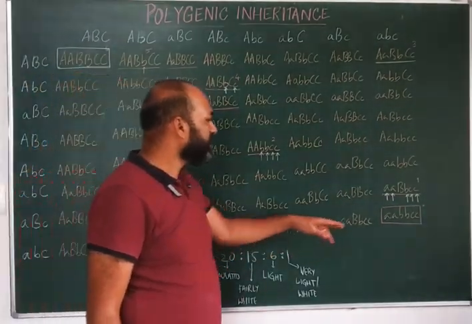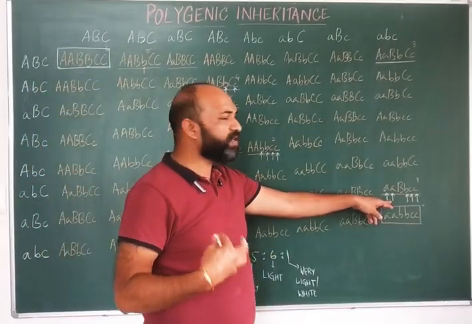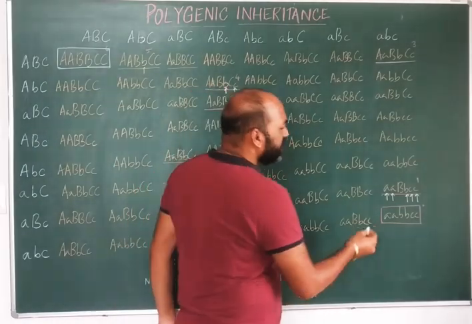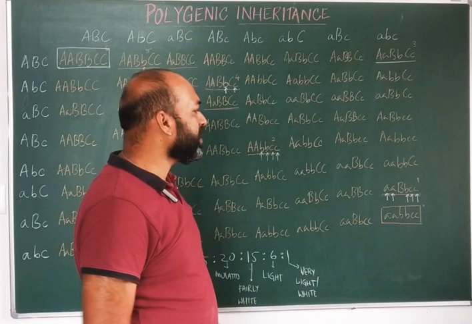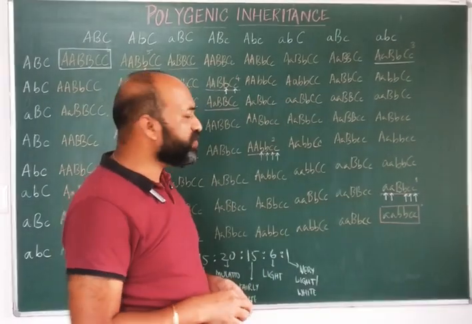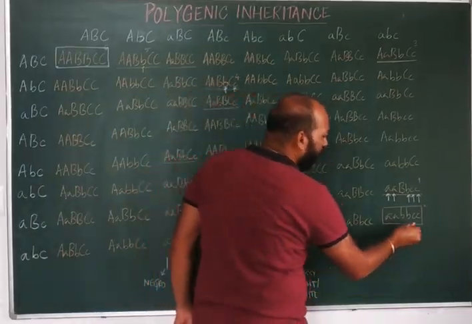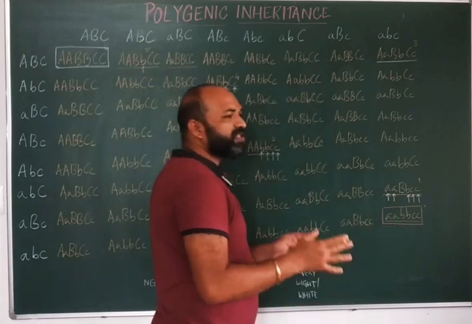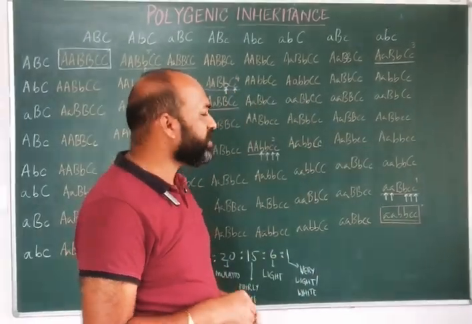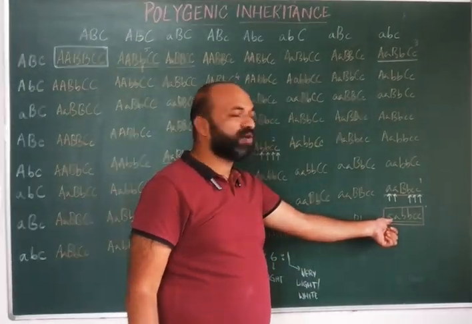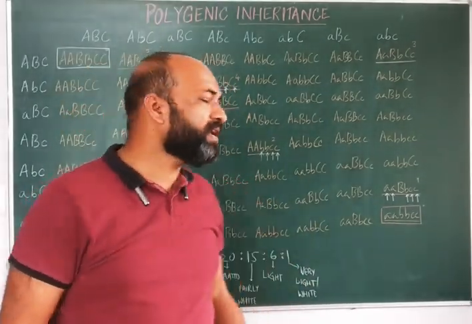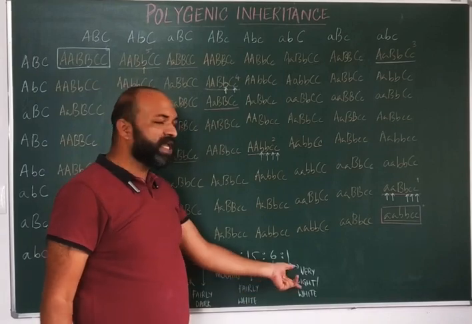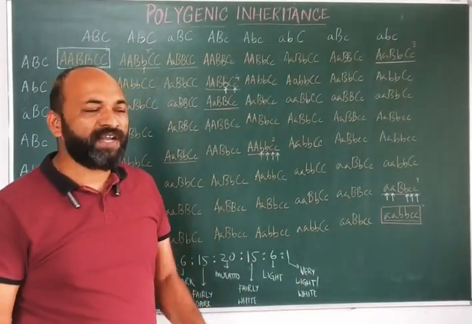So they exhibit a lighter color, because there is the presence of only 1 dominant allele for the skin color. And if an individual has no dominant alleles at all, which means he or she consists of only recessive alleles for the skin color, so there is no deposition of melanin, those individuals will be very light or white in color.